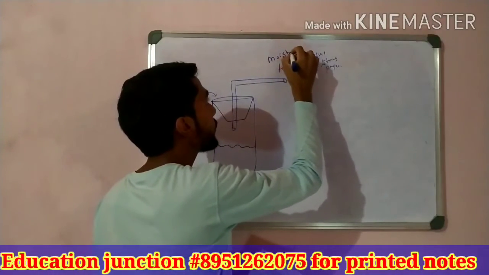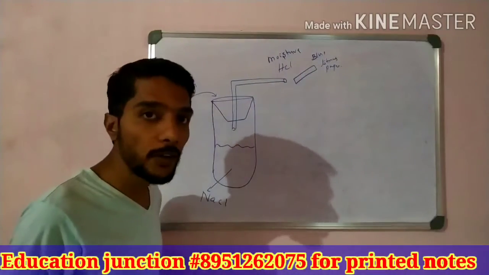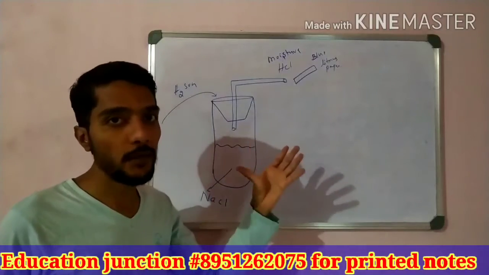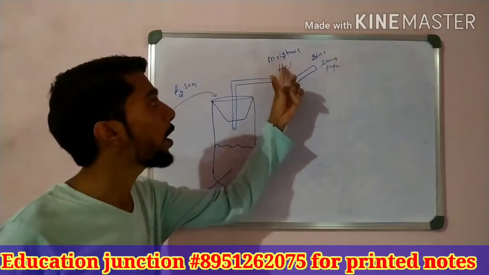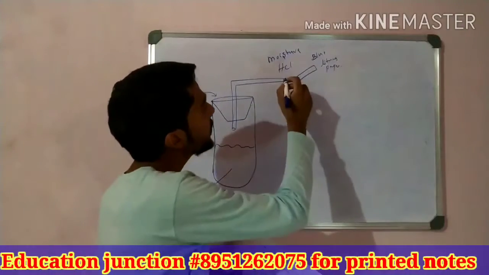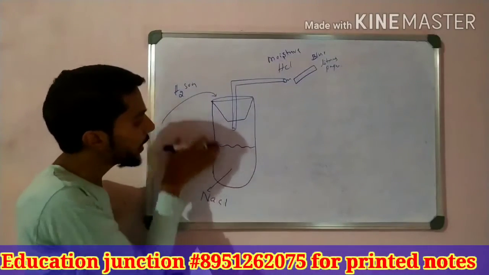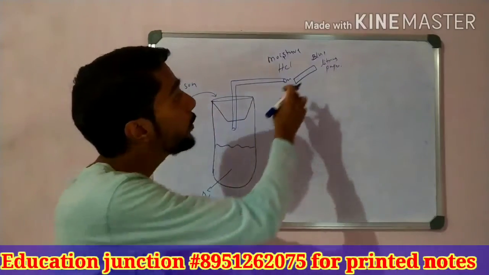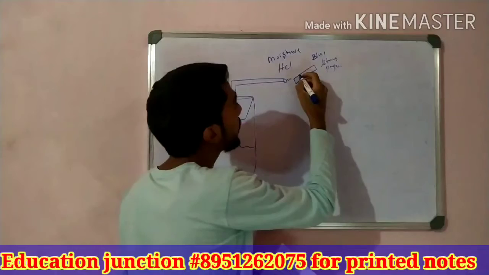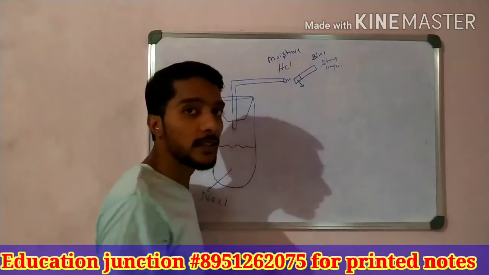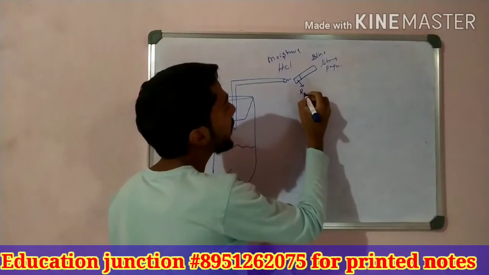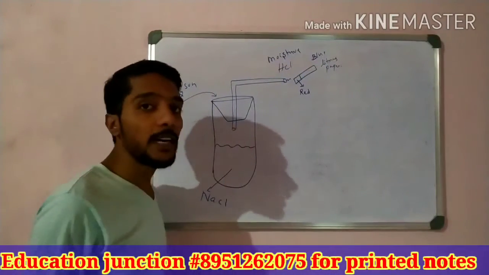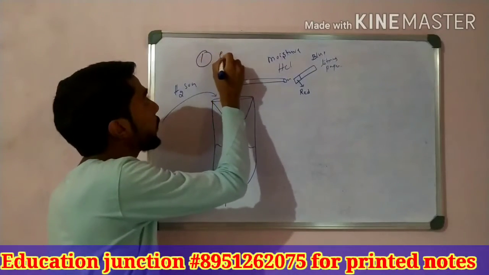So this HCl gas is now in the moisture state. This HCl gas absorbs the water droplets from the atmosphere, so liquid droplets are present, with water present here. So it is moist HCl gas that is liberated, produced by the reaction of NaCl and H2SO4. When this HCl gas is tested with blue litmus paper, what happens, students? We know that hydrochloric acid is an acid, so the blue litmus paper changes to red.